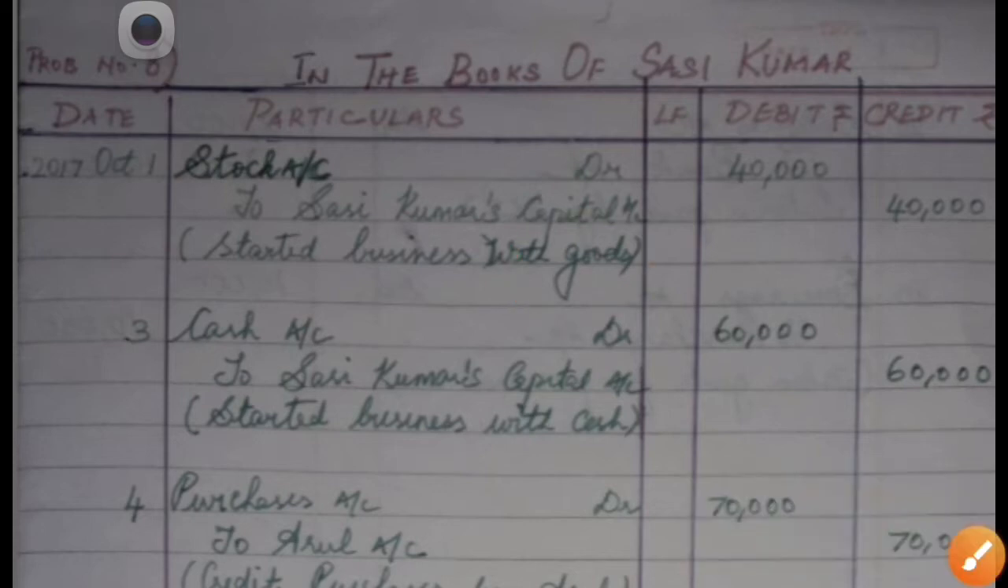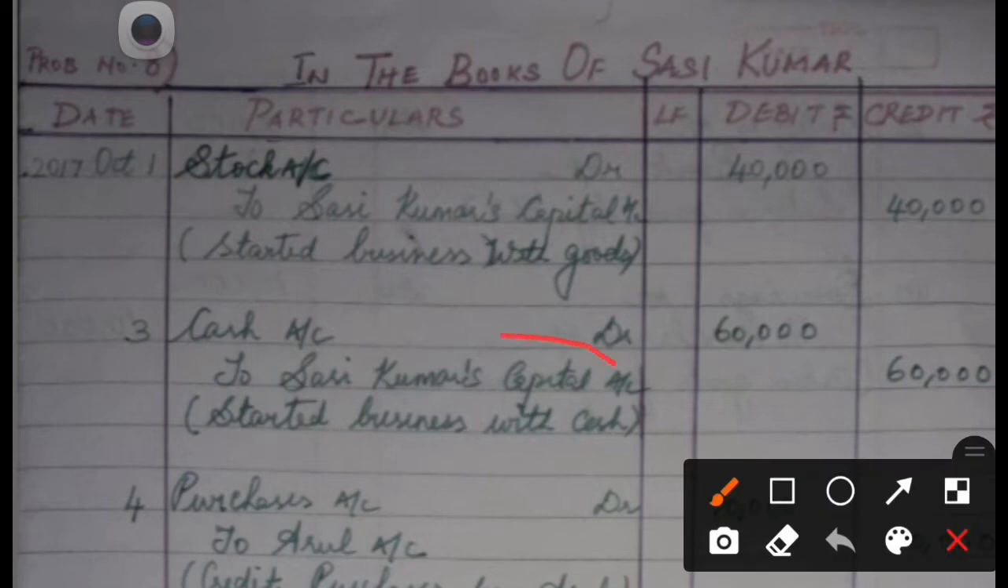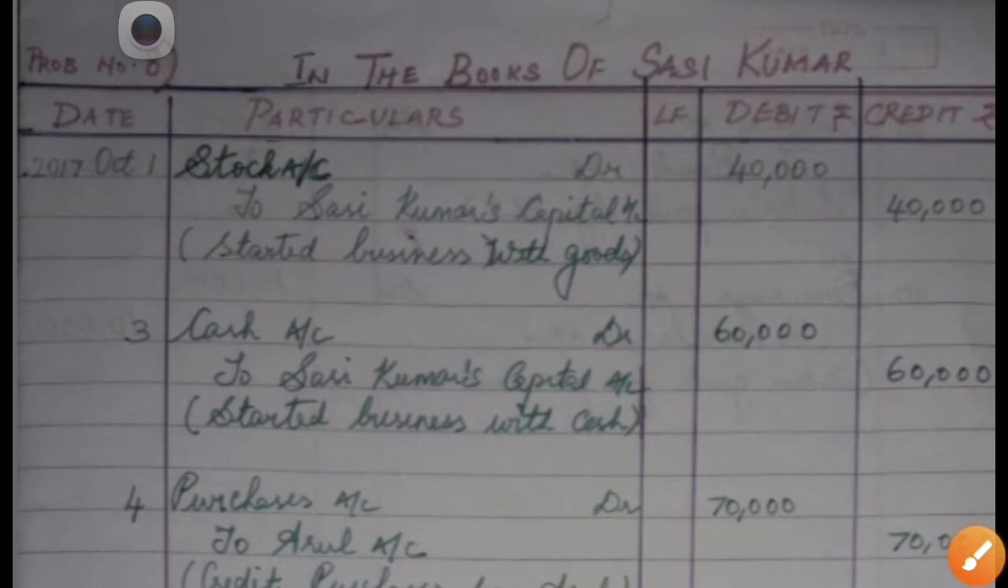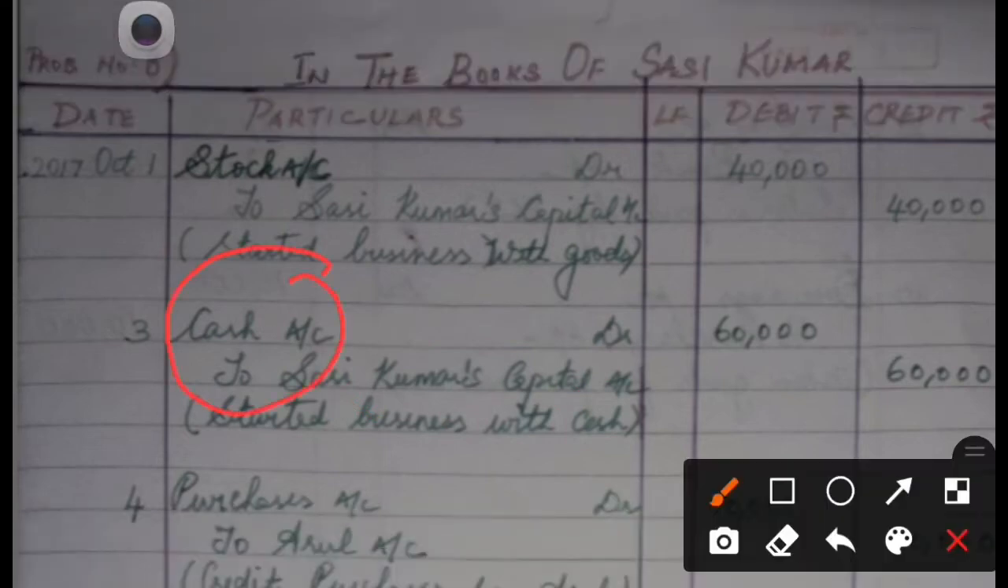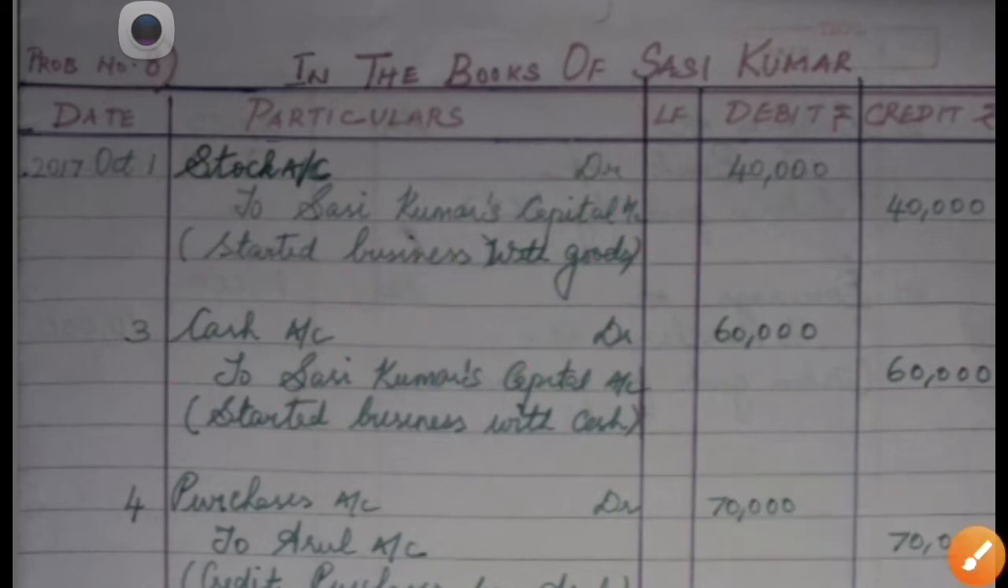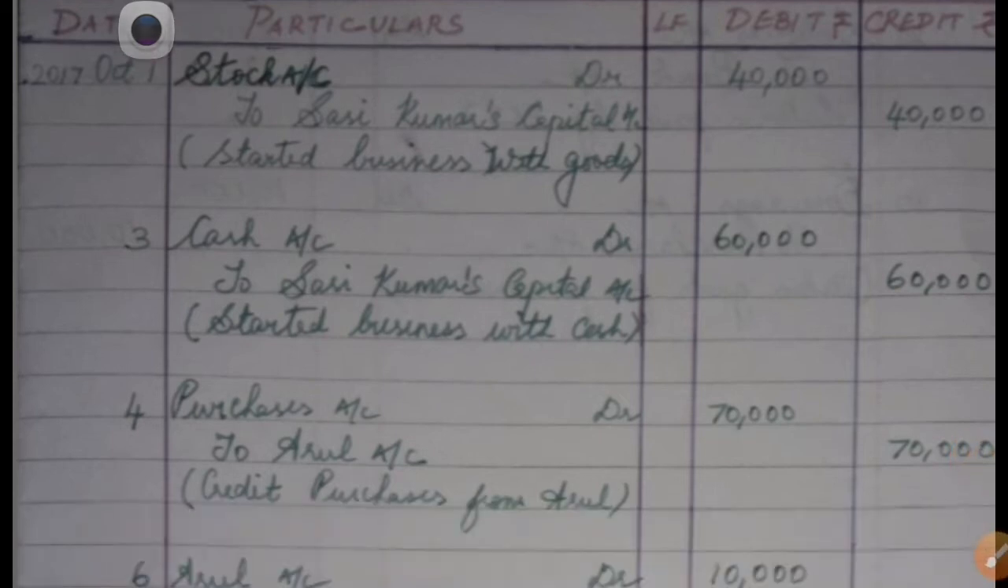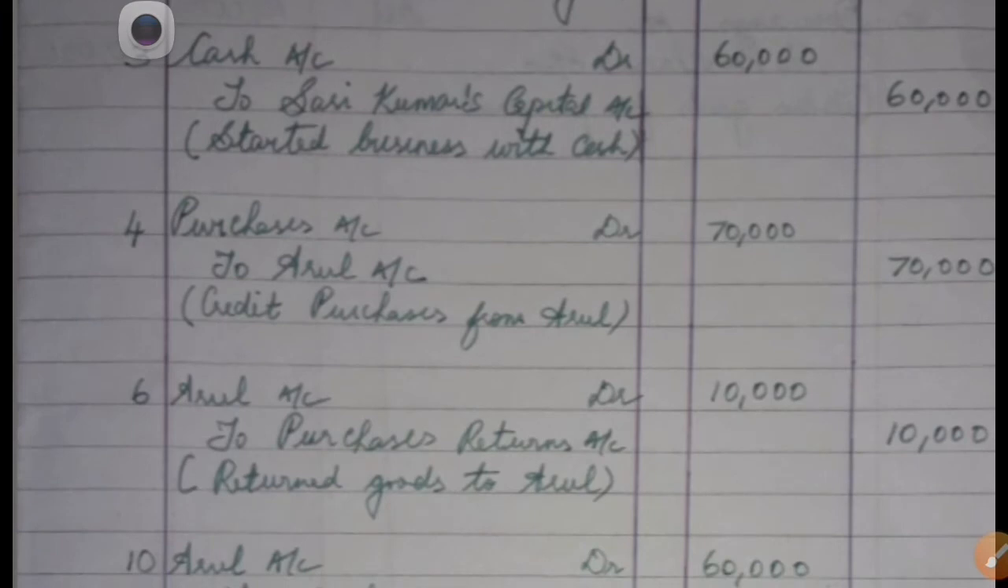And on the third, you can see that cash is introduced in the business rupees 60,000. So here again, in the credit part, you will credit Sasikumar's capital as usual. But in the debit part, this time we will be debiting cash, which is real. Like stock, this also is real. So what do you say? Debit what comes in. So the entry will go like cash account debtor 60,000 to Sasikumar's capital 60,000.